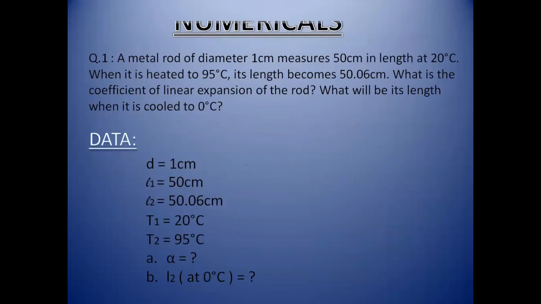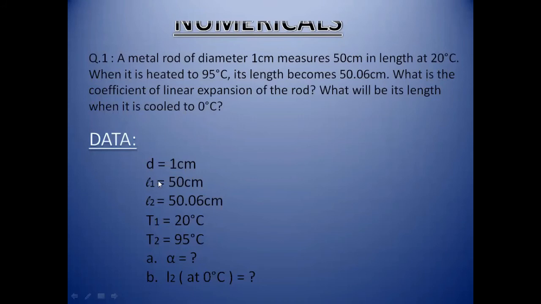Okay, so now we are moving toward the next topic, which is related to numericals. Here is a numerical: a metal rod of diameter 1 centimeter measured 50 centimeter in length at 20 degrees centigrade. When it is heated to 95 degrees centigrade, its length becomes 50.06 centimeter. What is the coefficient of linear expansion of the rod? What will be its length when it is cooled to 0 degrees centigrade?